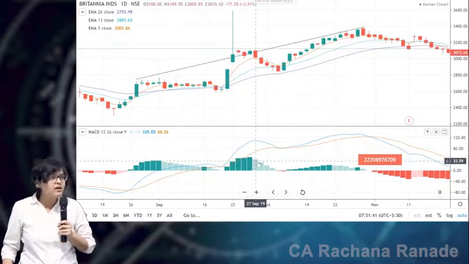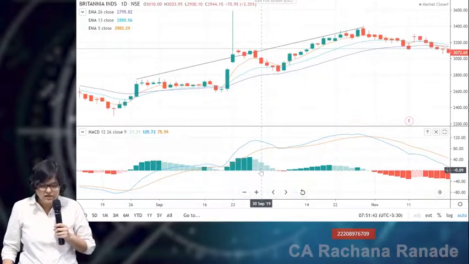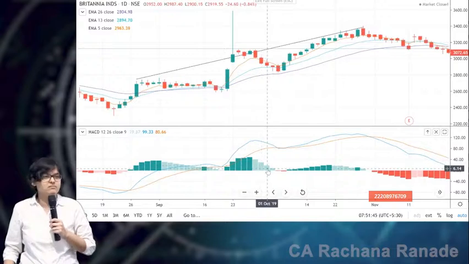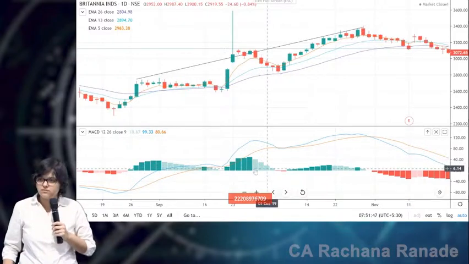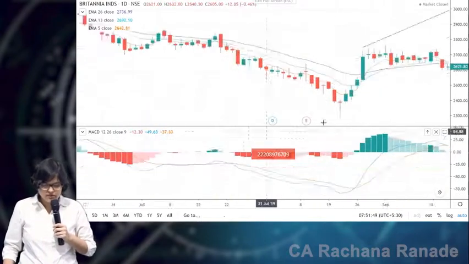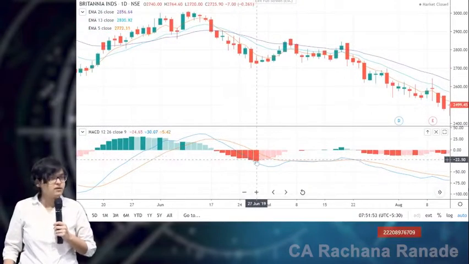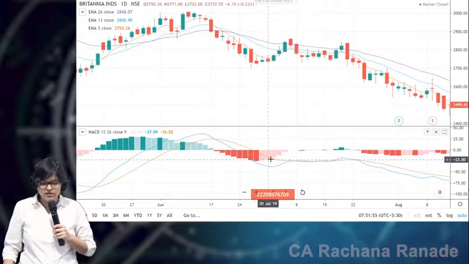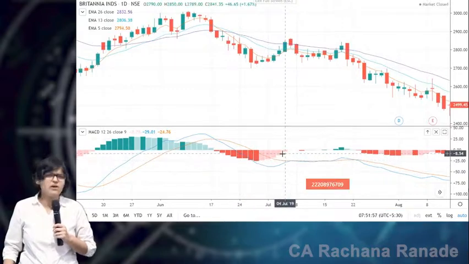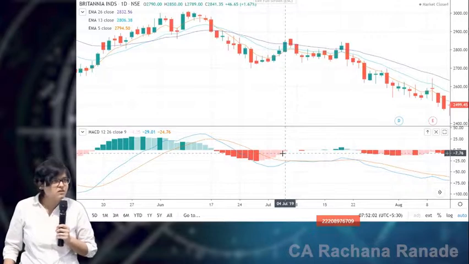And the moment it starts showing weakness, it will start showing in light green. Correct? Very clearly visible. Similar is the case with weakness. Increasing weakness will be in dark red, and decreasing weakness will be in pink or light red. Very clear with MACD? Yes?